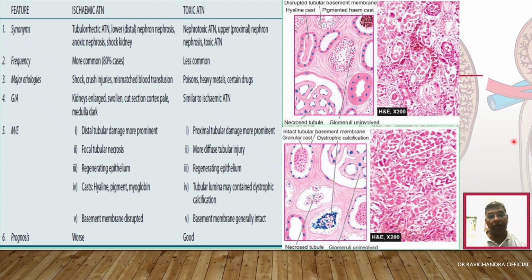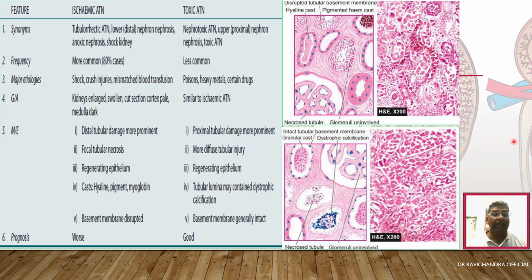The ischemic acute tubular necrosis is more prominent in the distal tubules, so there will be more damage in the distal tubules. Whereas toxic acute tubular necrosis is present in the proximal tubules, so more prominent damage will be seen in the proximal tubules. There will be focal tubular necrosis in ischemic acute tubular necrosis, whereas it is more diffuse tubular injury in toxic acute tubular necrosis. In both, regenerating epithelium is common.